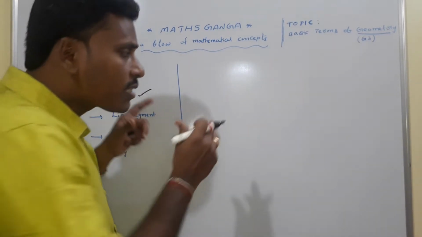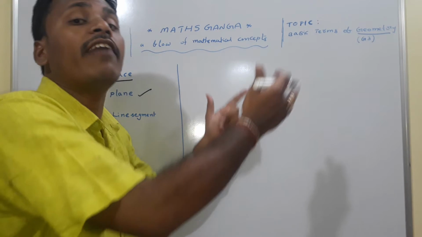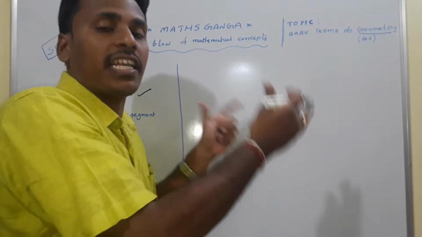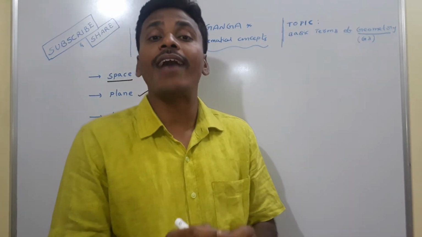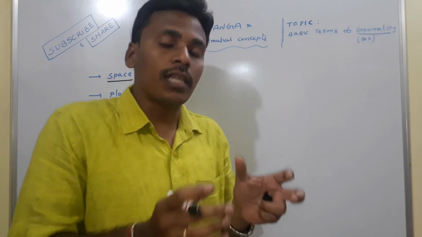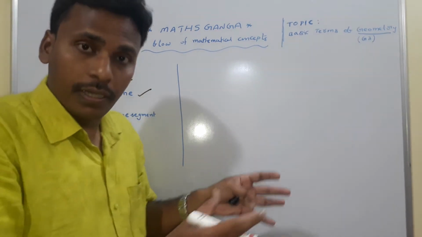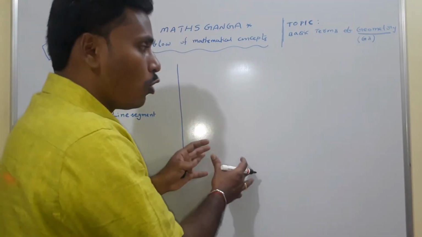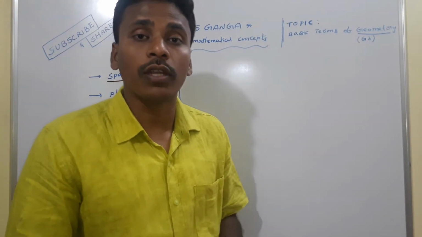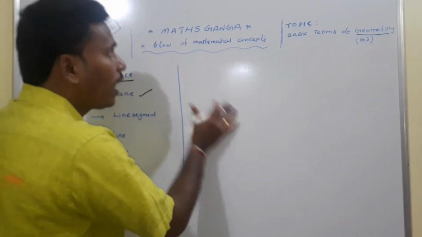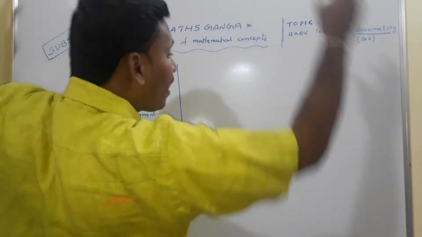Since a plane is a flat surface extending indefinitely, there is no definiteness in the extension. So we don't have a perfect example of a plane. We don't have a plane in the universe. Plane is an ideal concept, but the paper, the board, the walls of the room, the floors of the room are all examples of parts of a plane. This board is a part of the plane. If this board extends indefinitely in all directions, then it becomes a plane.